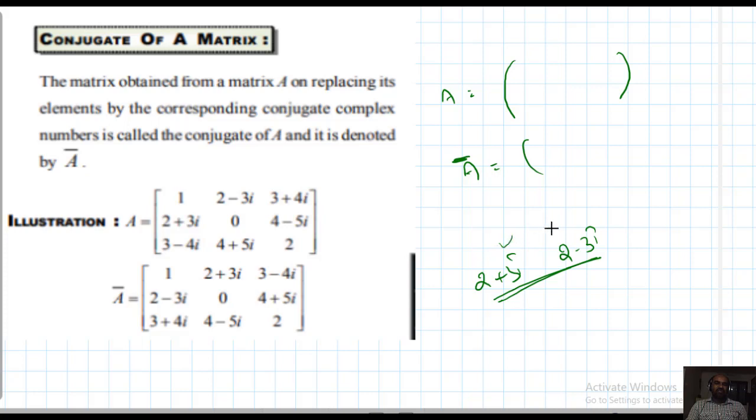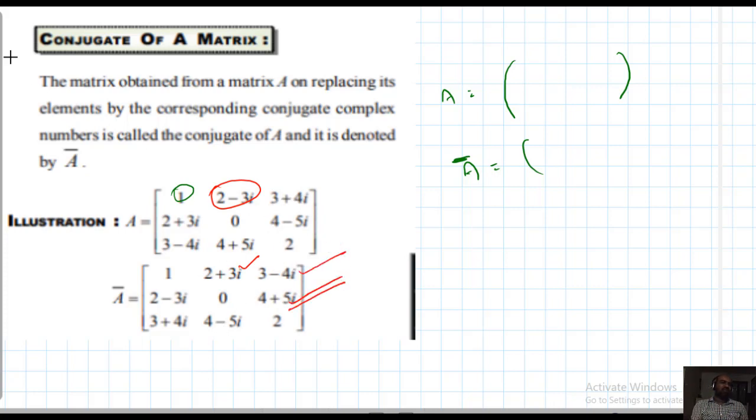Two complex numbers like this are said to be conjugate to each other. If a matrix A is given, we just replace each element of that matrix by its conjugate. The new matrix is called the conjugate of that matrix. Here an example is given: conjugate of 1 is 1, conjugate of 2 minus 3i is 2 plus 3i, 3 plus 4i becomes 3 minus 4i, like that. So this is called the conjugate of matrix A.